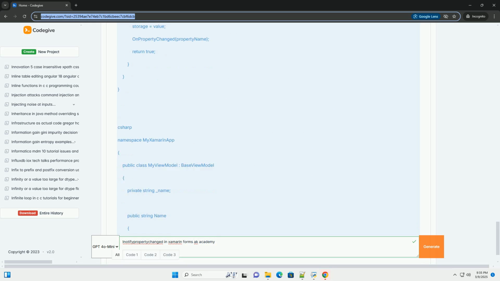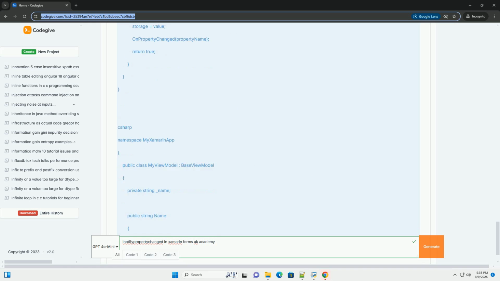4. Implementing INotifyPropertyChanged in Xamarin.Forms. A basic implementation. This is the most straightforward approach. Explanation: INotifyPropertyChanged interface: the MyViewModel class implements INotifyPropertyChanged.